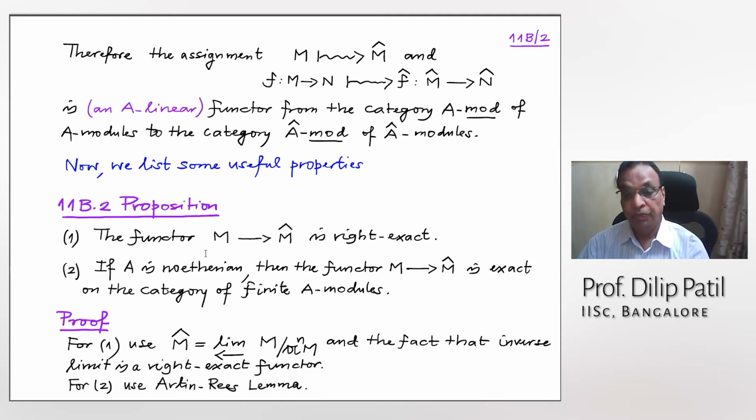That's also easy. And the second one will immediately follow from the fact that we have to use the Artin-Rees lemma, which we can use because the ring is Noetherian and the modules are finite. All right, so the details I didn't write, but you formulate and write.